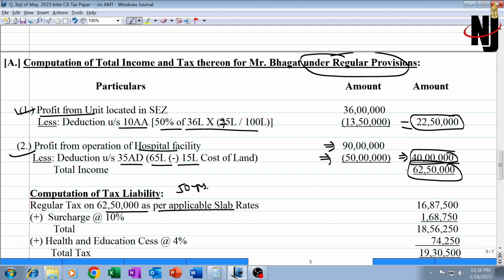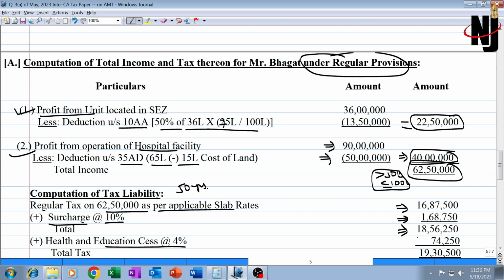However, since the income is more than 50 lakh rupees but less than or up to 100 lakh rupees, therefore there will be surcharge at the rate of 10%. Don't forget that many people forgot to apply surcharge. Surcharge rate will be 10% because of this particular criteria. 1,68,750 is your surcharge, 16,87,500 is your tax. Total will be 18,56,250. You can calculate it out.